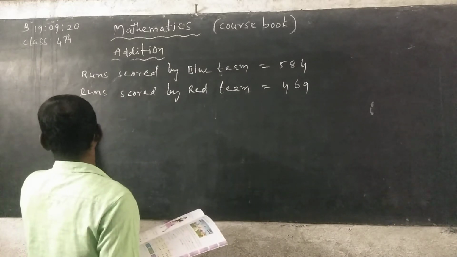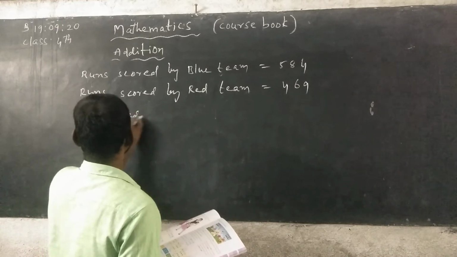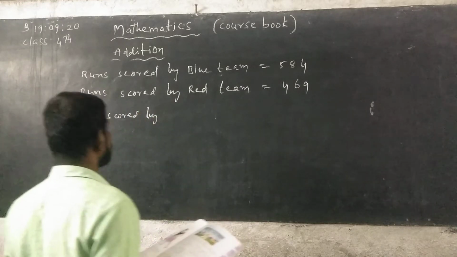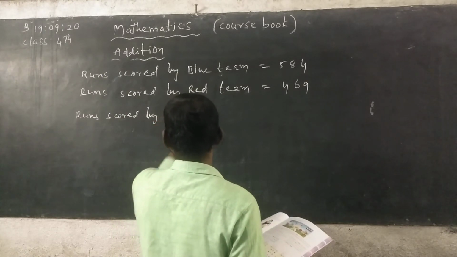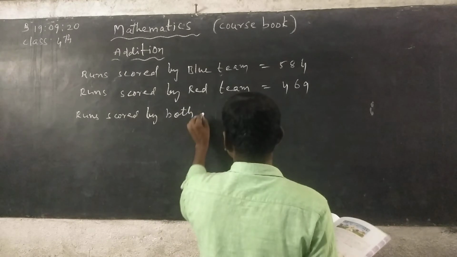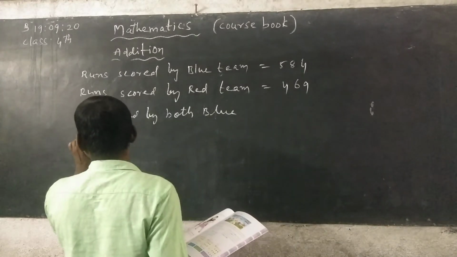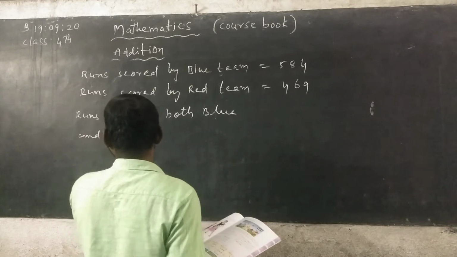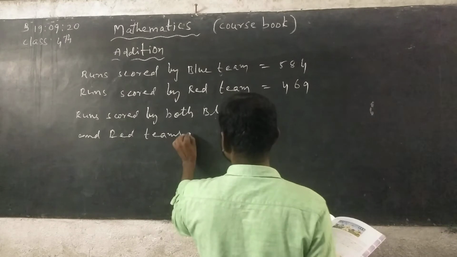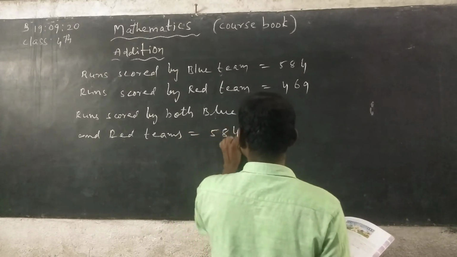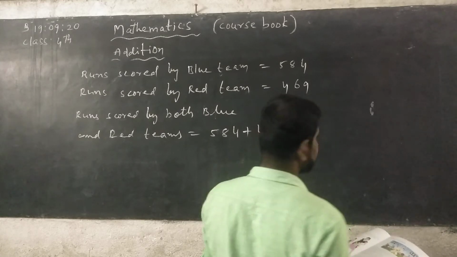Runs scored by both blue and red teams is equals to 584 plus 469.